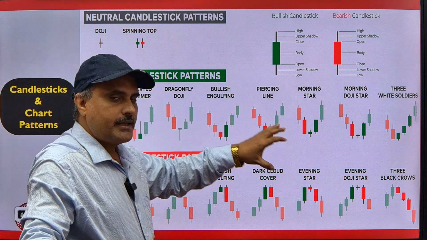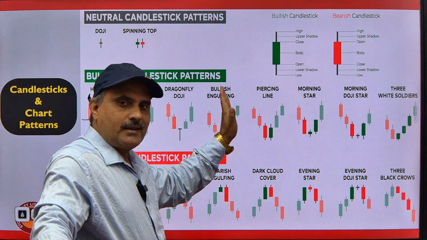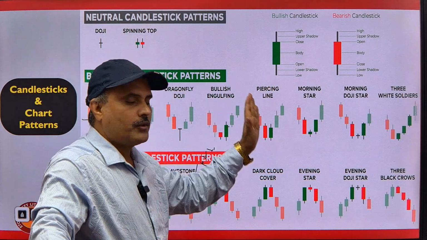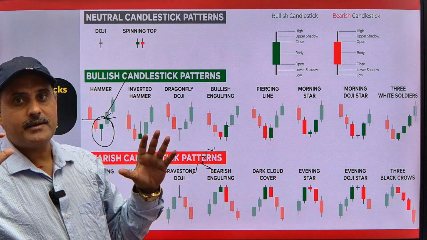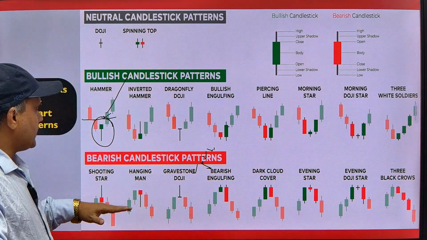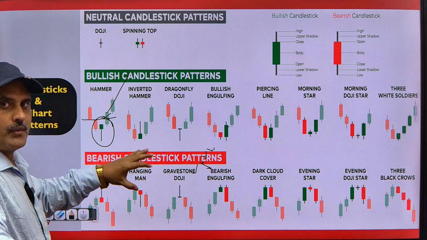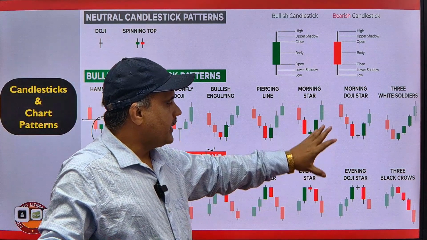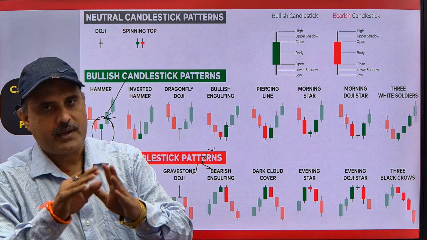So in the next class we are going to understand each and every candlestick pattern, how they are made, what is the logic behind, and how we can trade this type of candles. Similarly, the opposite is the bearish, how we can sell, how we can understand the logic behind making of these candles, and how we can trade these candles.